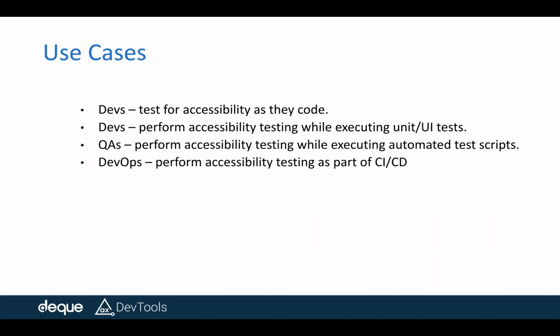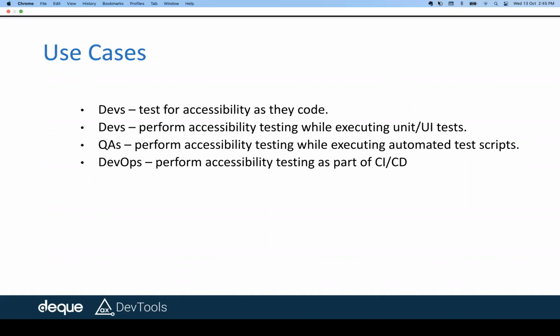Axe DevTools is a licensed product. When you purchase it, it comes with HTML tools and an API. When I say tools, it's like Axe extensions with a number of features, not just the Axe extension that is freely available. So it comes with an Axe extension with many more features, and then the API as well. When it comes to mobile, we address both Android and iOS.